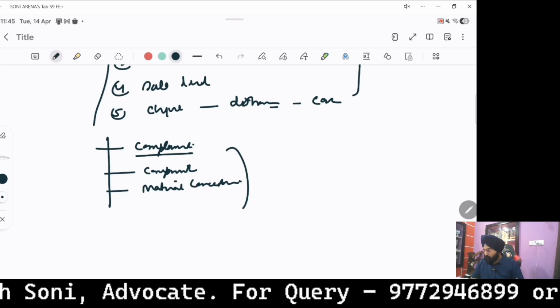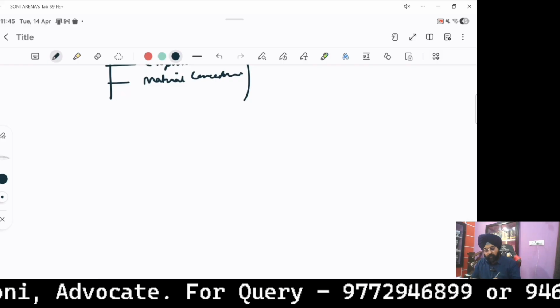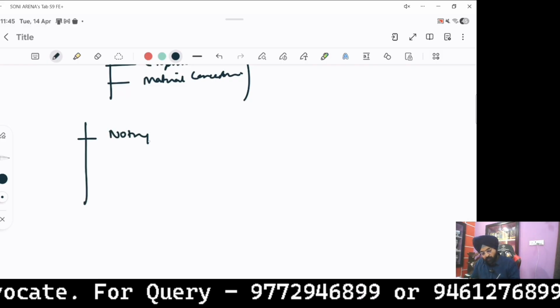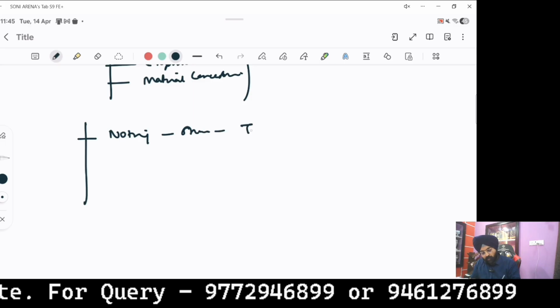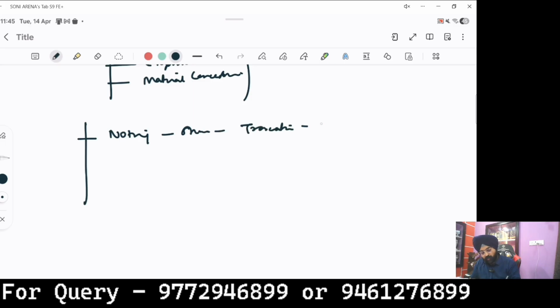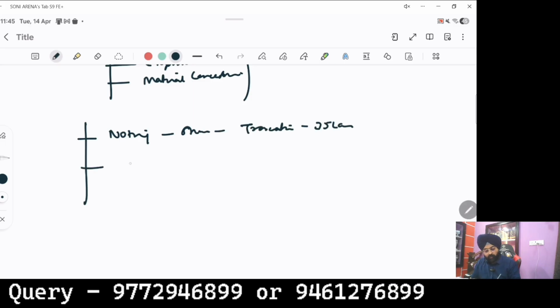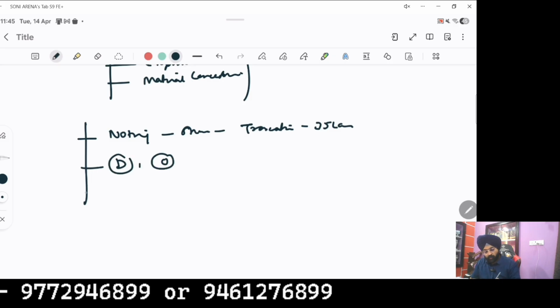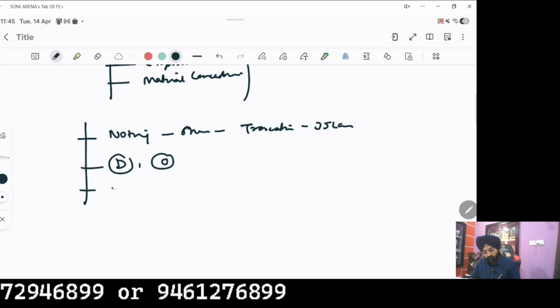So in that case, the accused submitted that there is nothing on the record to show a transaction of rupees 35 lakh. There is no documentary evidence, there is no ocular evidence regarding the same. Apart from that, the agreement is not in writing.